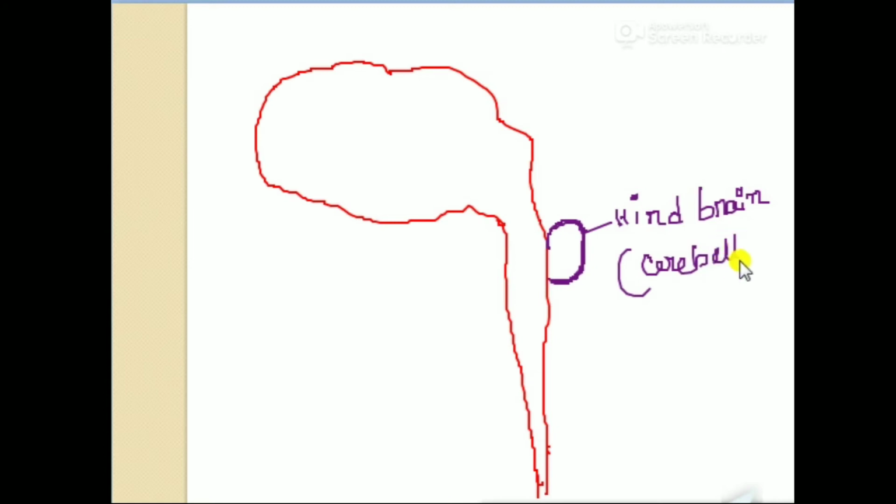Cerebellum. The hind brain is known as cerebellum. This projection, that means the outer projection, is the hind brain. This hind brain is associated with another two parts. One is medulla, and the other one is pons. This pons is present just above the medulla.